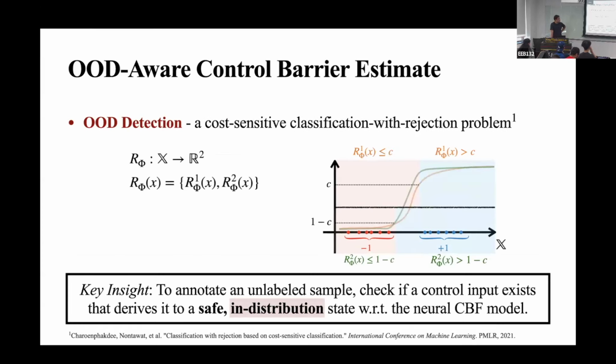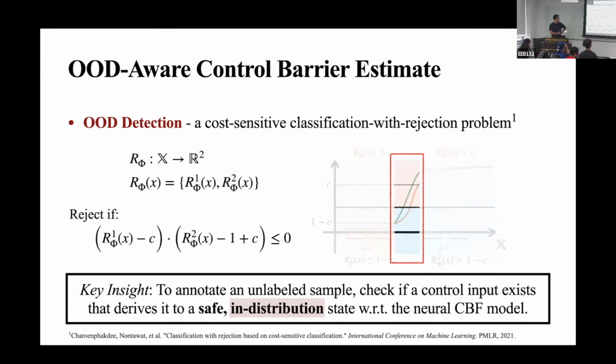In this work, we train a two-headed network using complementary thresholds C and 1 minus C. The intuition is that these two heads are optimized to intentionally overfit to the data manifold in opposite directions. Therefore, the conjunction of their high confidence regions sharply aligns with the true data support. And the inputs for which the two heads disagree are rejected as OOD.